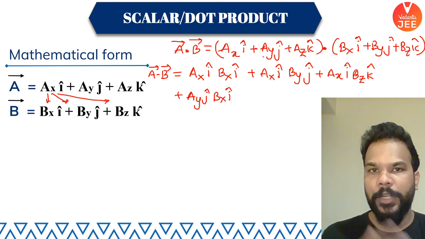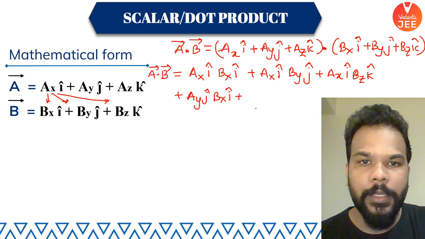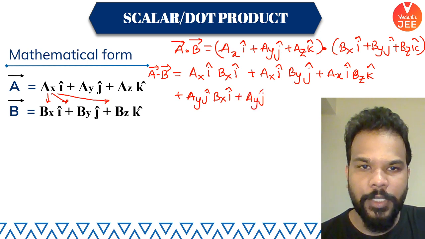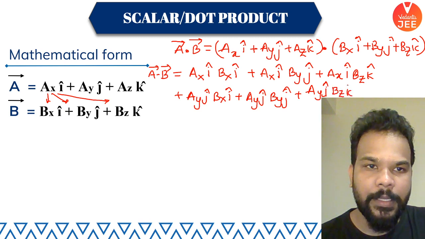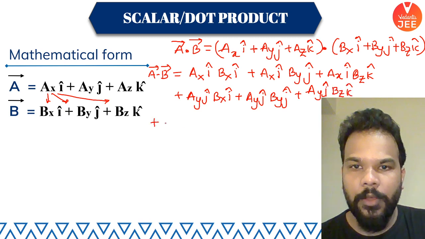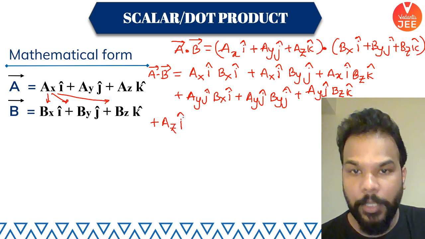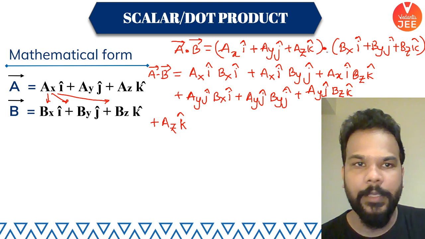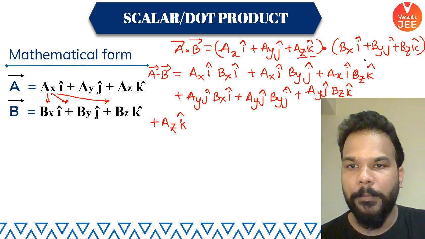All the components of A will be multiplied with all the components of B. Okay. Next is AY J cap, BY J cap, and last is AY J cap and BZ K cap. Okay. Now multiplying AZ K cap, my mistake, AZ K cap is now being multiplied with all the components here.